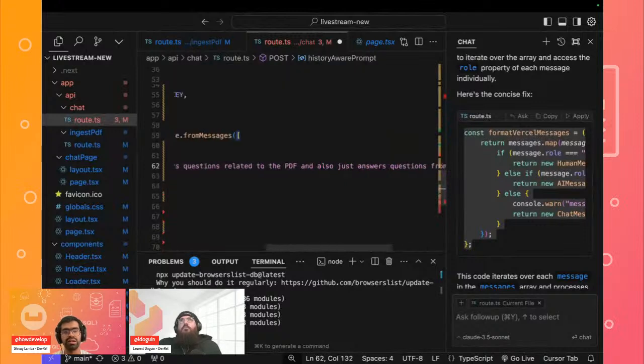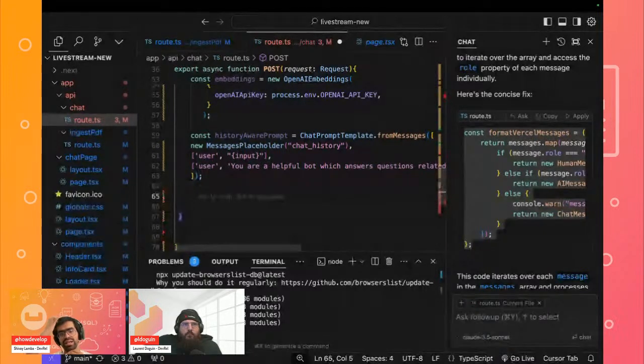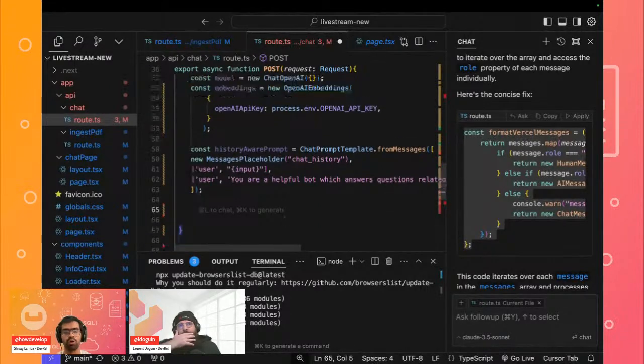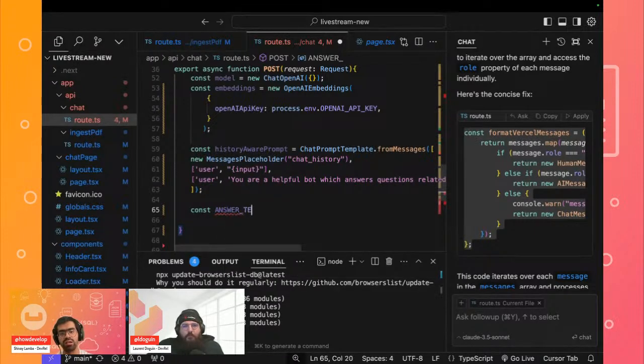So in this case, I think this should be good enough for us to clear this. Now we can also define our answer template. If you want to define a proper answer template, we can do that. If you want the response to be generated based on a specific type of query, we can also define our answer template. So let's define our answer template over here.